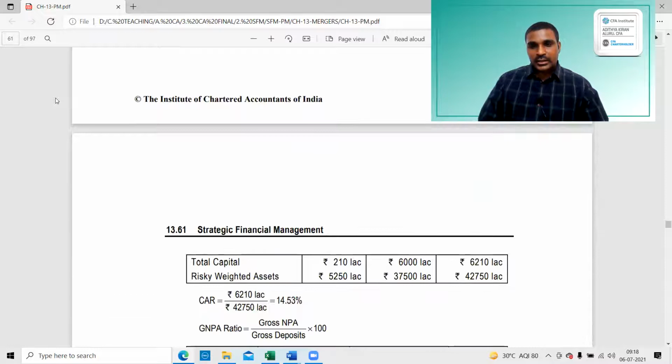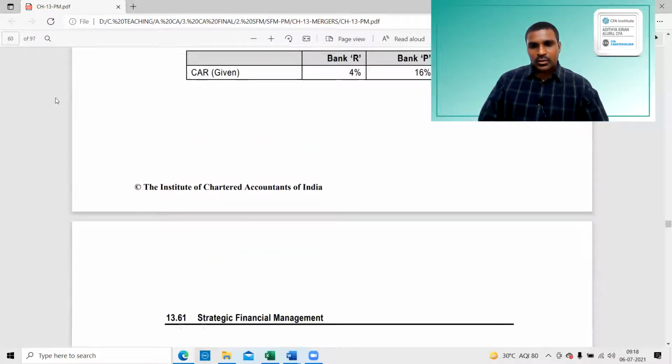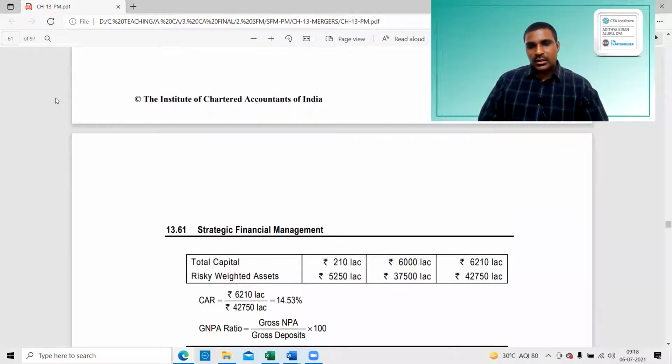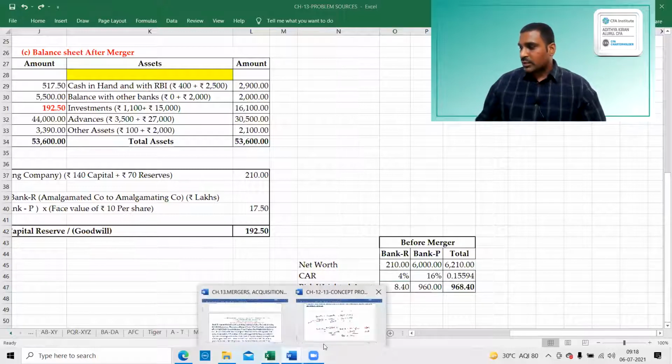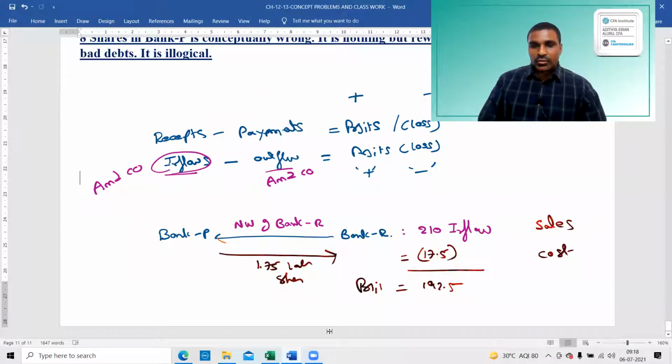4% and 16%. 210 lakhs into 4%. Okay, that is the reverse I have taken. Sorry. Risk weighted assets. So capital to risk. First we have to write down this formula.